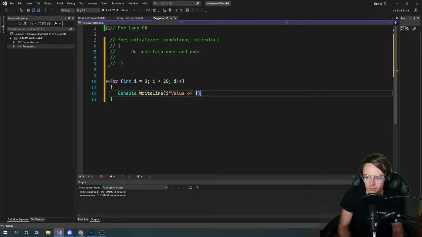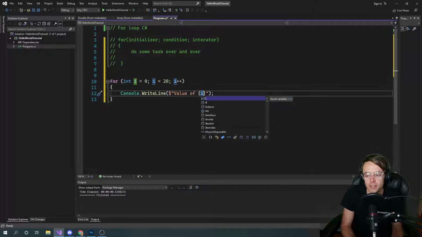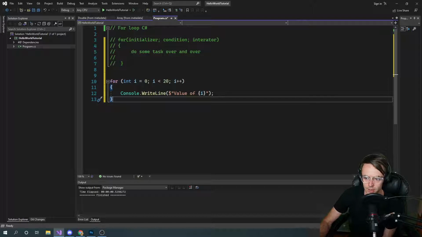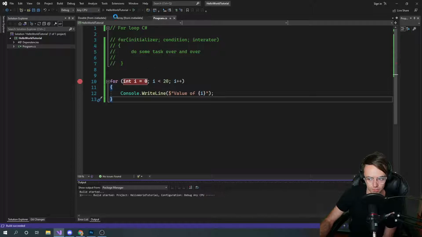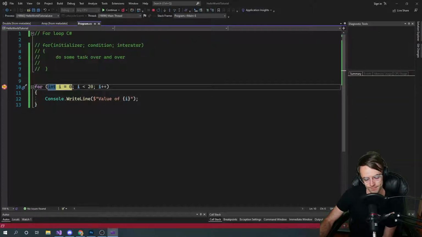If you don't know what string interpolation is, you definitely want to go back and watch my string video because I go over that. But we're just going to toss in that I, and let's just run this debugger. If you don't know what a debugger is, you want to just go over here to this little bar. Then we are going to run it, see what happens.